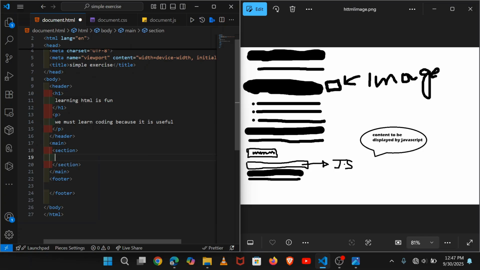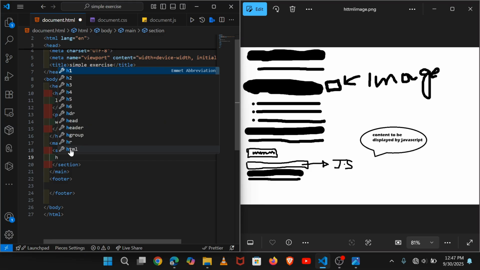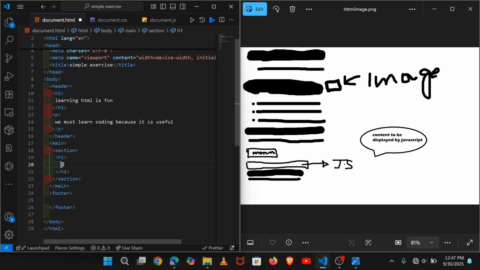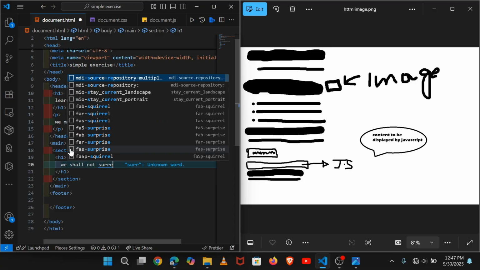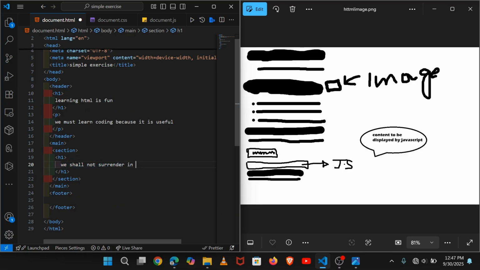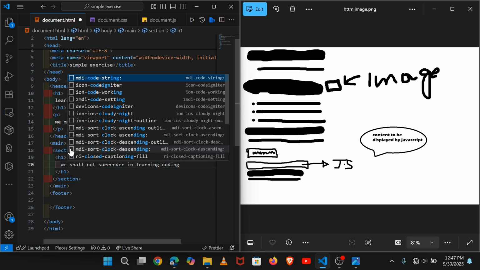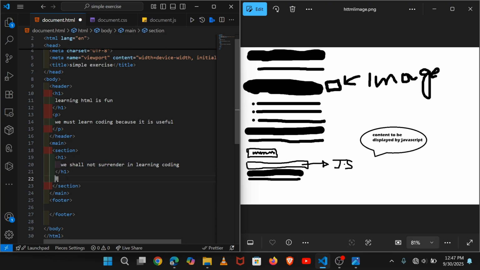It is a container that is responsible for storing other data that is placed inside. So inside the section we will put a header also saying, for example, let's say we shall not surrender in learning coding. You can see, and below it we are going to put a list.